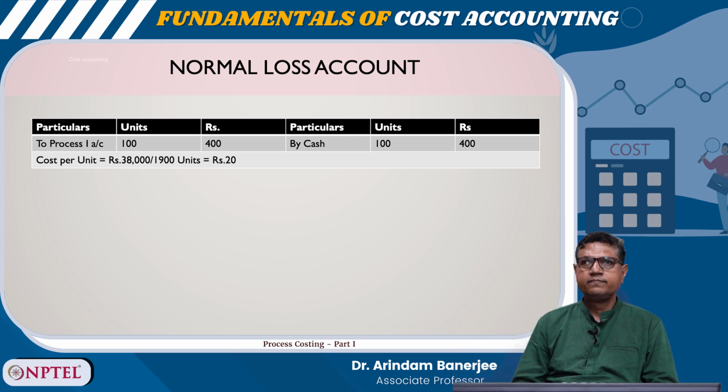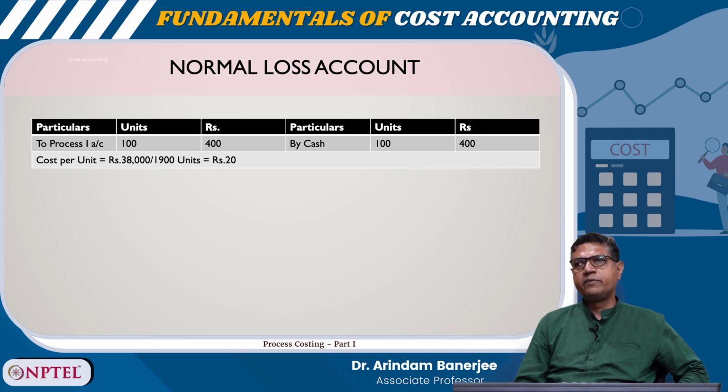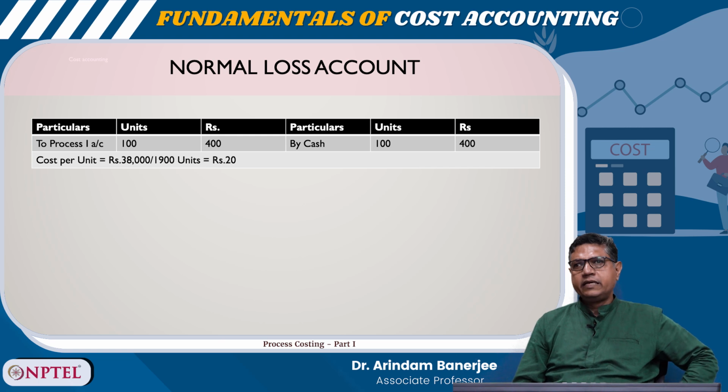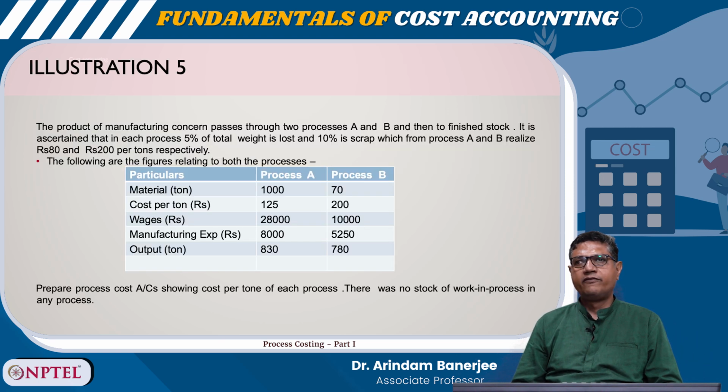Illustration 5. Next illustration. The process of a manufacturing concern passes through two processes A and B and then to finished stock. It is ascertained that in each process 5% of total weight is lost and 10% of scrap, which from process A and B, realizes rupees 80 and rupees 200 per ton respectively. The following are the figures relating to both the processes.